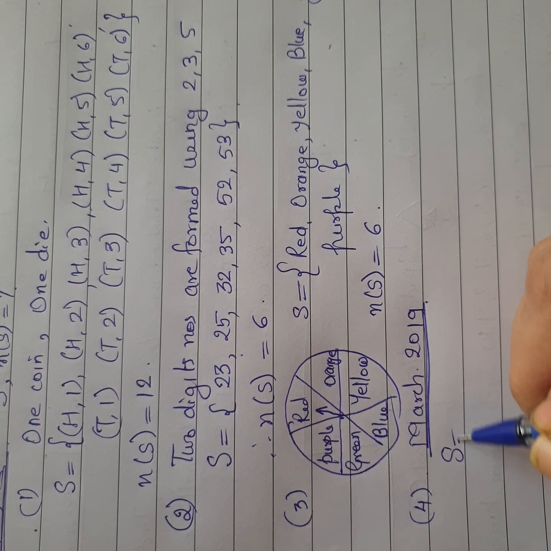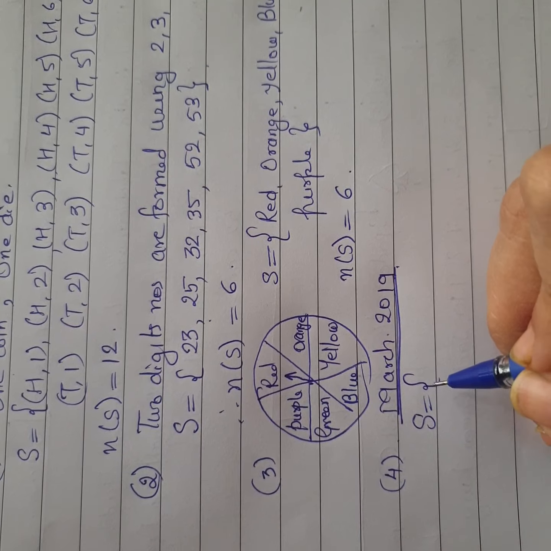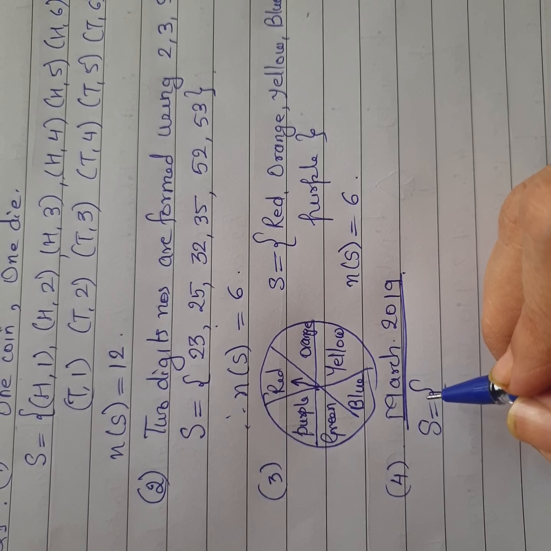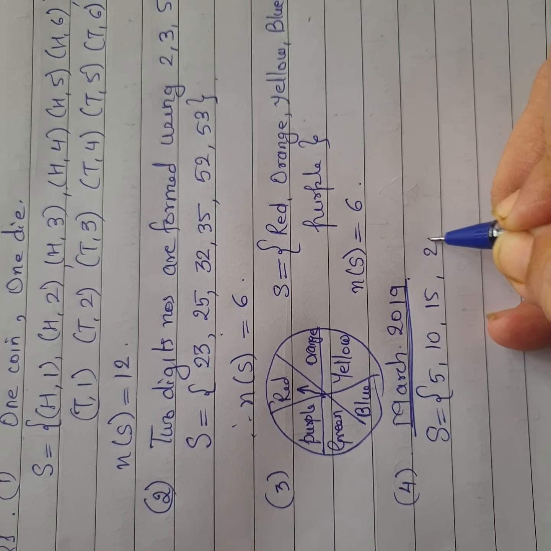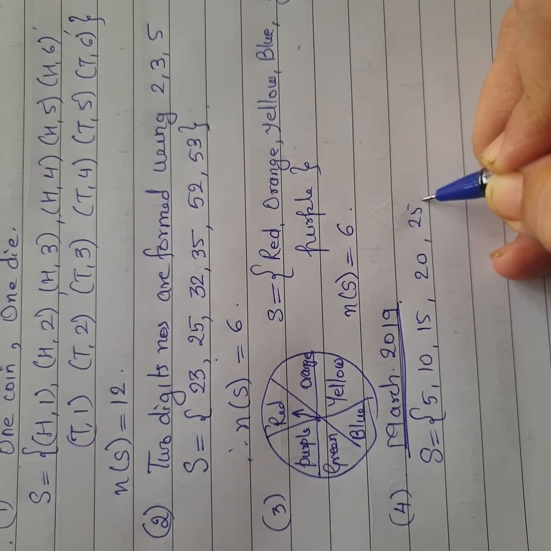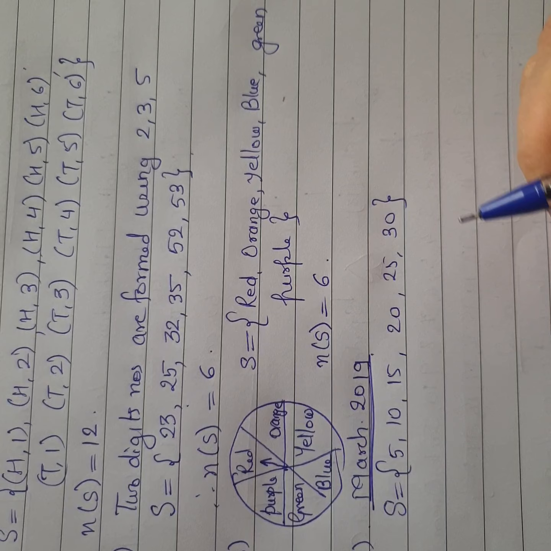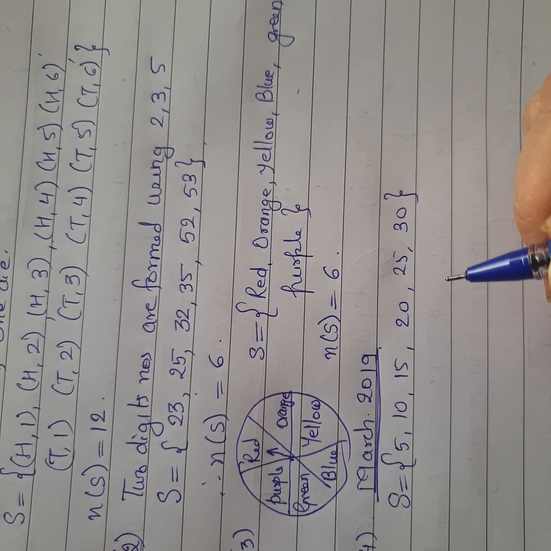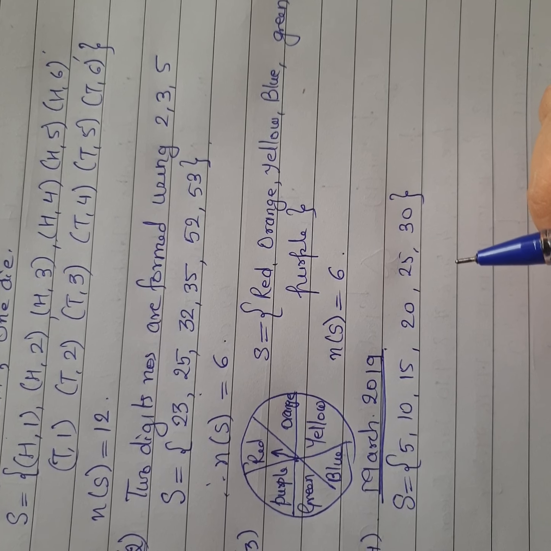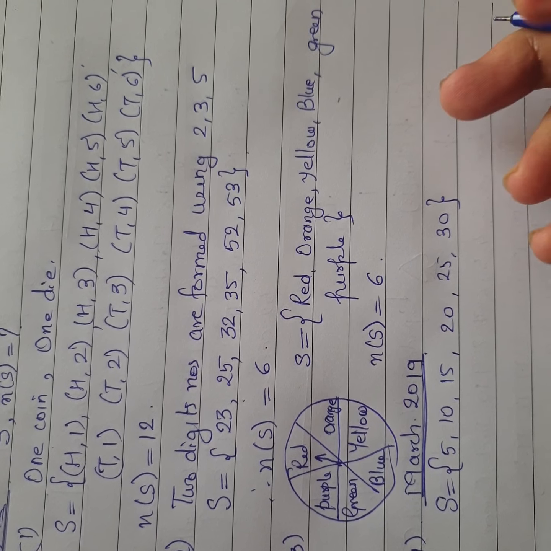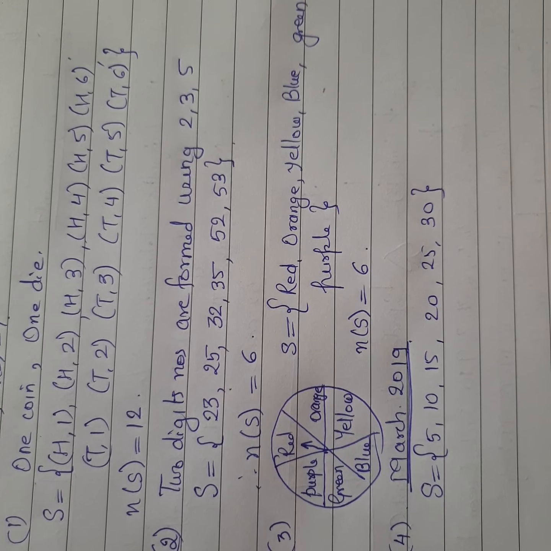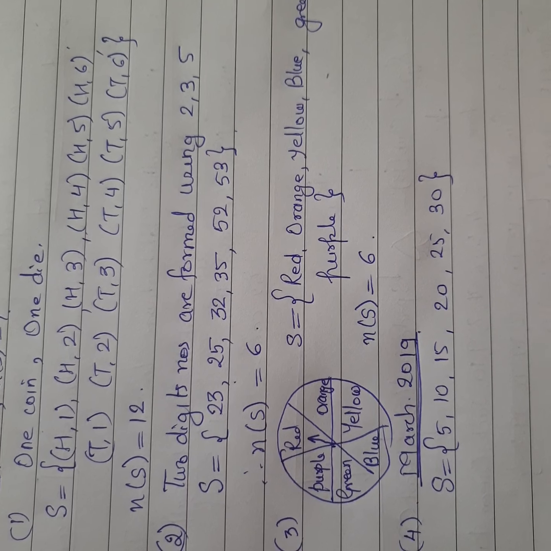So for multiple of 5, in the sample space definitely I start, multiple of 5 means I have to take 5, 10, 15, 20, 25, 30. I cannot take 35 because 35 is not a date at all. So the question is, find the days on which the date is a multiple of 5. So it is 5, 10, 15, 20, 25, 30. Why not 35? Because it's not a date in March. So you just have to write up to this.